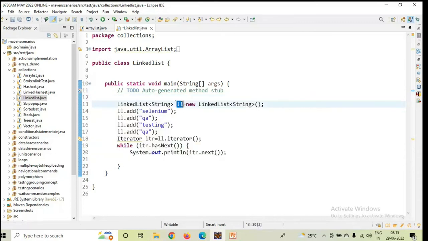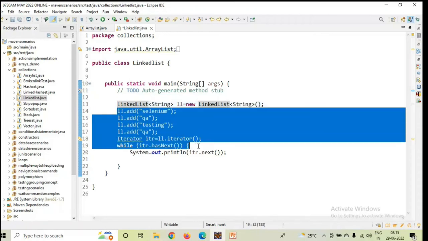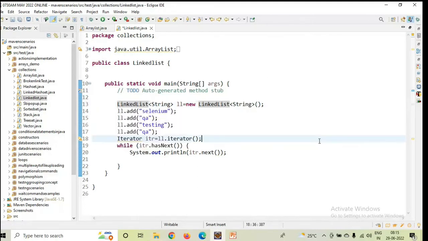Okay, so this is the reference object. LL is nothing but linked list I am taking, equals to new linked list class I am initializing with the string type. Next, ll dot add Selenium and so on. The rest of the code is common. So if you understand one program, the rest of the programs you can easily understand here. You cannot see any output difference, but the only difference is the manipulations